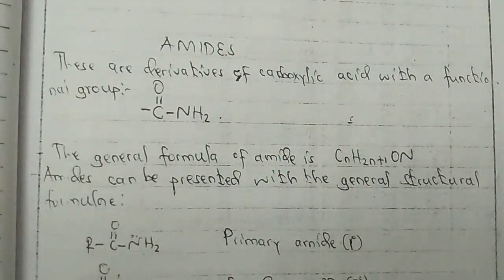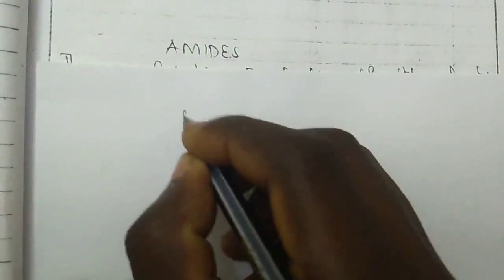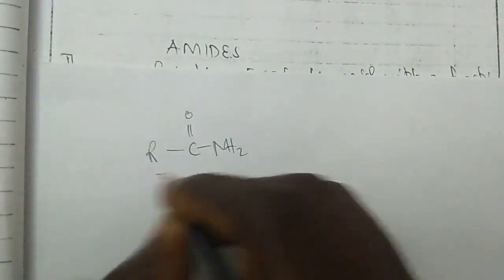Na leo tunaenda kusoma hawa amide. Ambao amide inakuwa ni kama carboxylic acid VC down O then NH2. Naona kuna R.